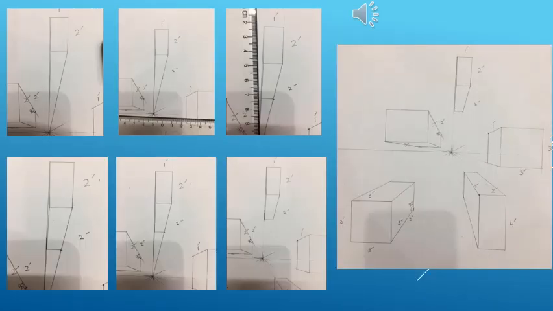Okay, if you see the first photo, the left top corner and the vanishing point, when we match them, there is a very little difference between the two lines, the top and bottom line of the object, which is 1 by 2. We have to draw that minor difference of line, and we have to complete the object. In the second photo we do that, and in the third photo we decide how much difference we want, and we want a difference of 2 feet from the